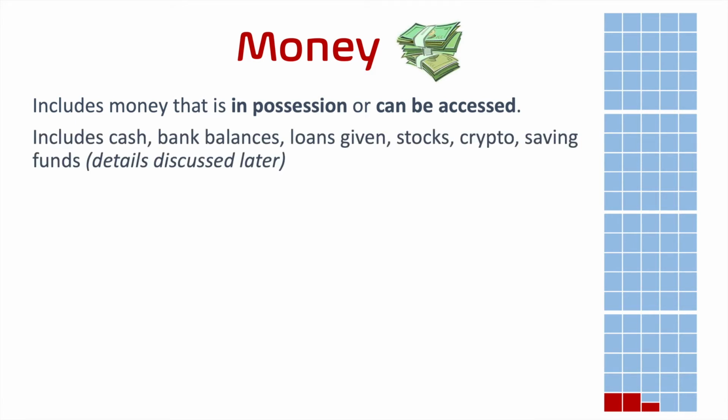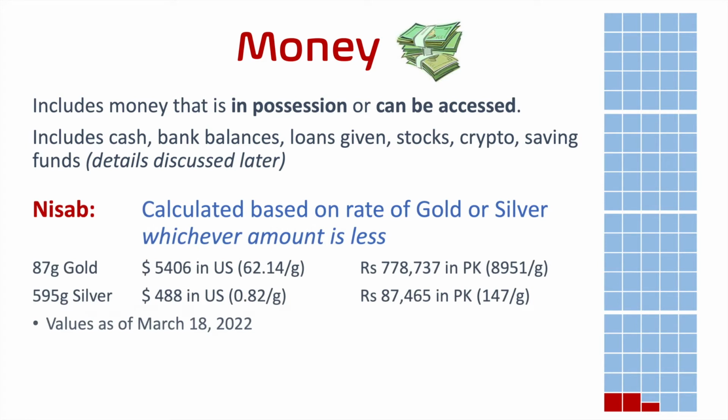Think of money in all forms. It is in the form of the cash you have, bank balances, if you have given loan to someone, and we'll talk in more details about different circumstances and conditions of loans. It also includes stocks, cryptocurrencies, and saving funds, which we'll talk about later again. The nisab for money is calculated based on the rate of gold and silver. So we are using the nisab of gold and nisab of silver, translating that into the value of money.